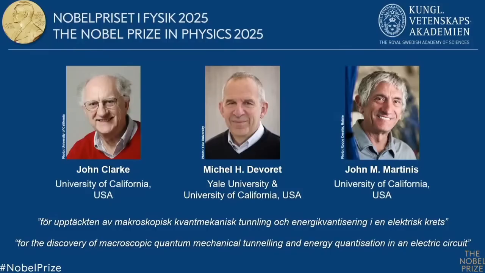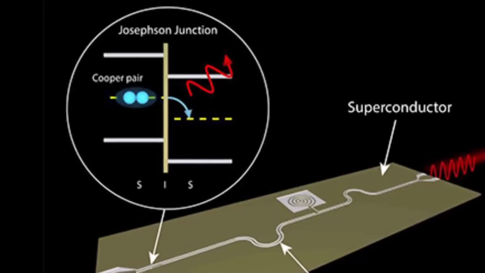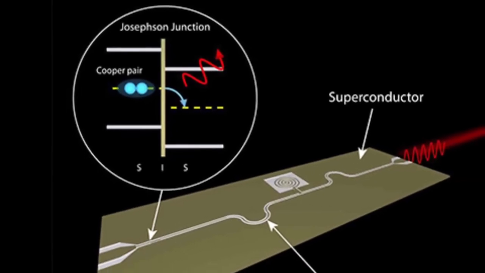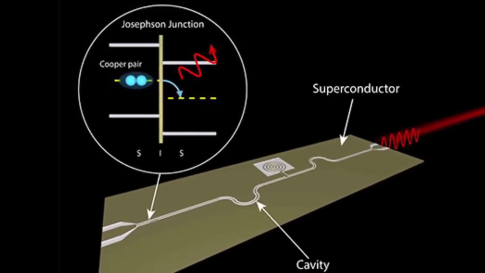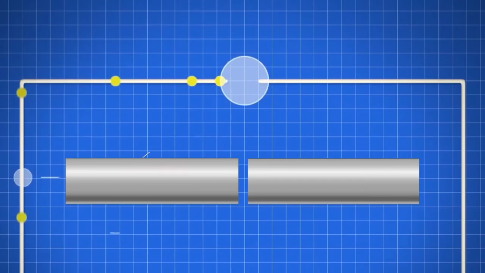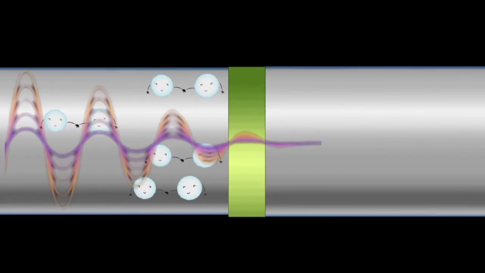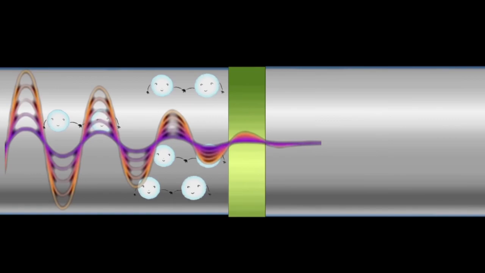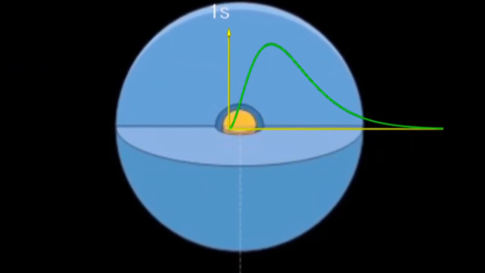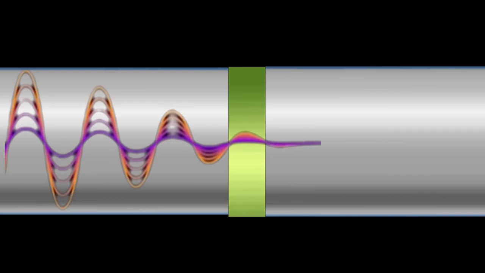The 3 scientists were awarded the Nobel Prize for building these special circuits. These circuits allow electric current to behave in strange quantum ways. They showed that even a circuit made of millions of electrons, large enough to be seen or handled, can still show quantum tunneling, a phenomenon once thought to exist only in the microscopic world.